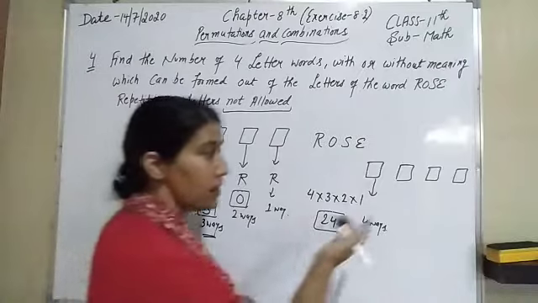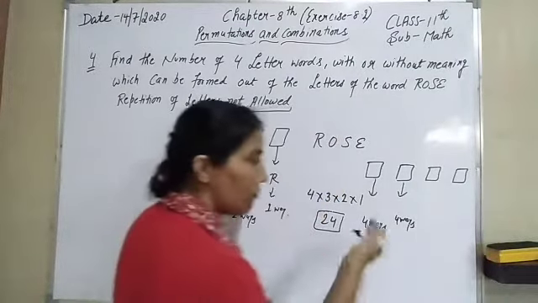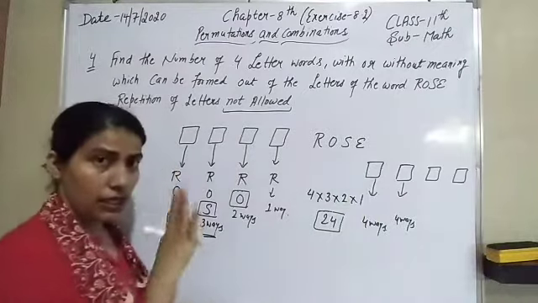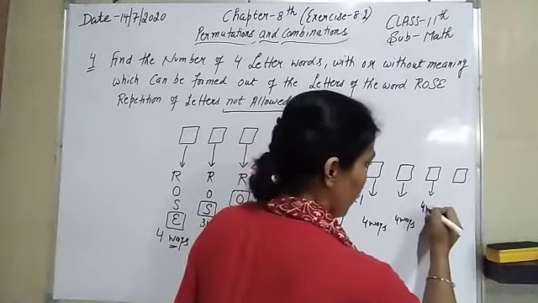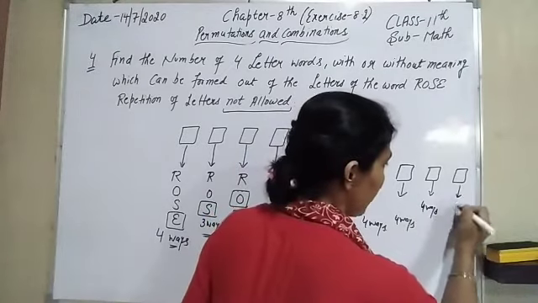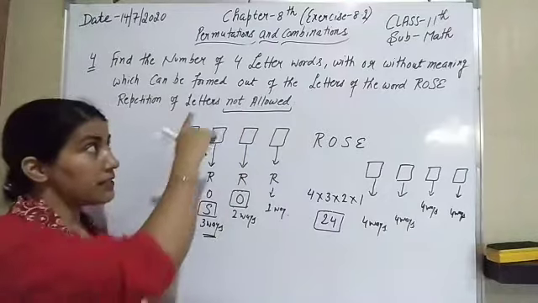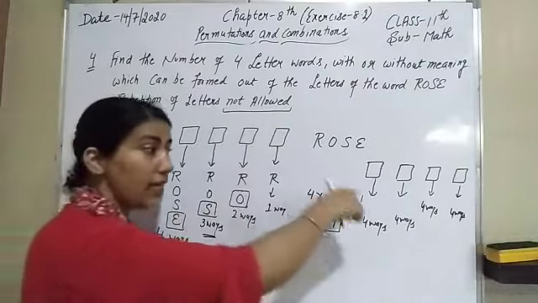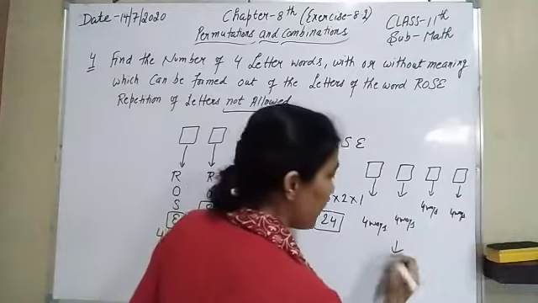Again, repetition is allowed. That means this also has 4 ways, because whichever letter we have used, we can use it again. So that also has 4 ways. In a similar way, the third also has 4 ways, and the last one also has 4 ways, because repetition is allowed. So in this condition, how many ways are there?